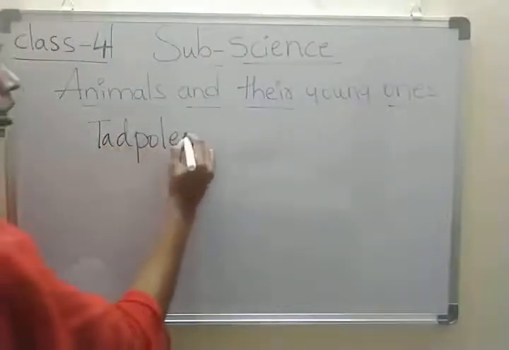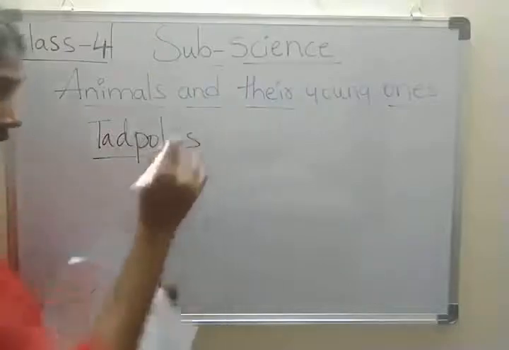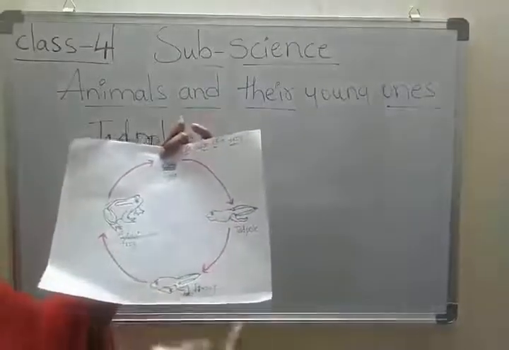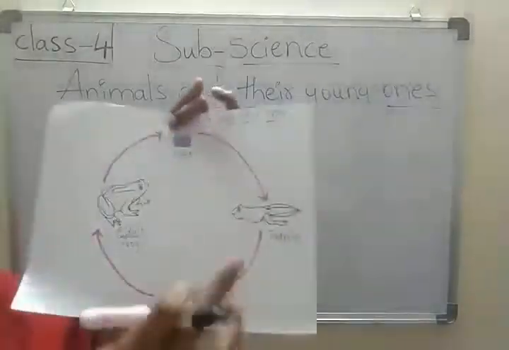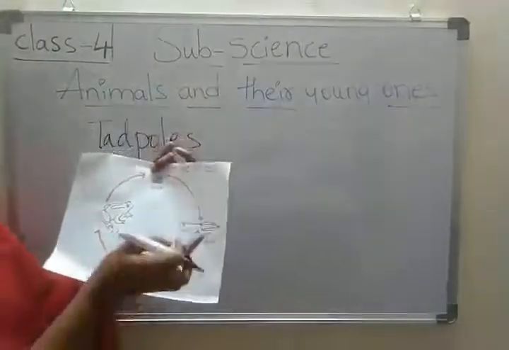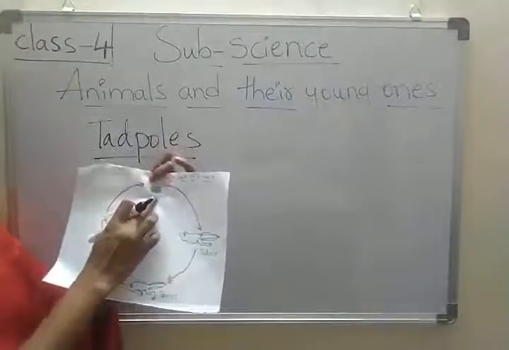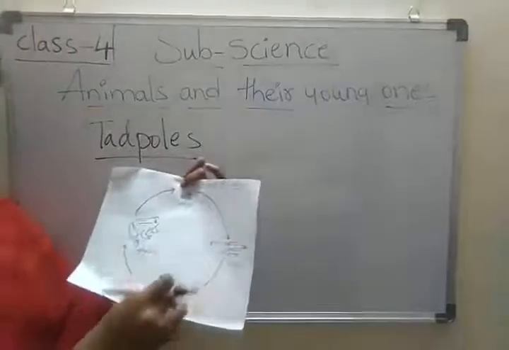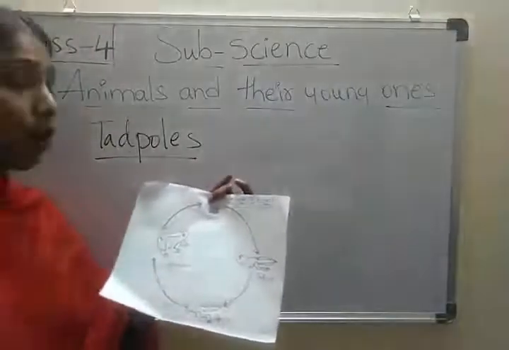Tadpoles. We can also call these tadpoles. Look here, children. The young ones that hatch from the eggs are called tadpoles. These two are also called tadpoles.